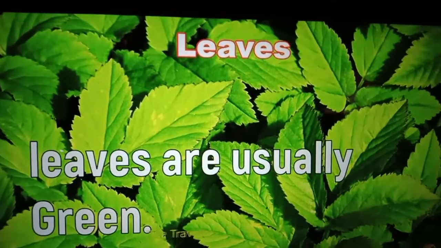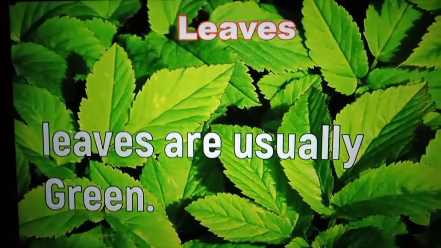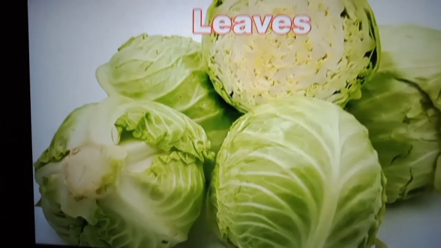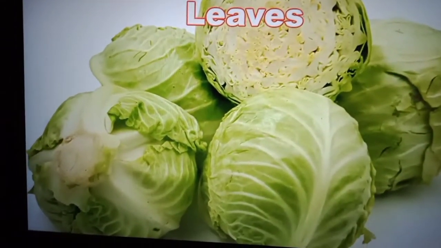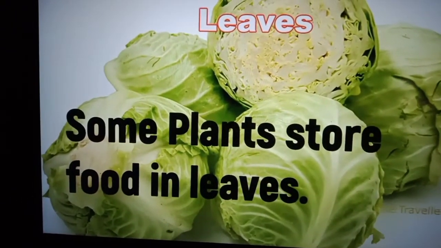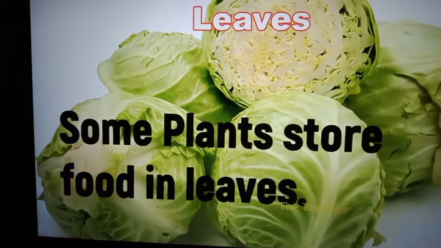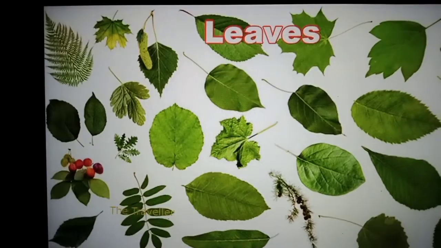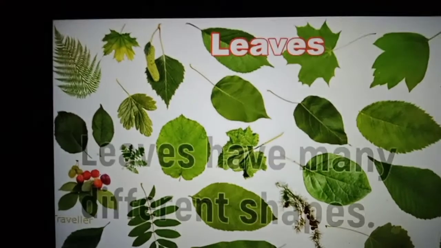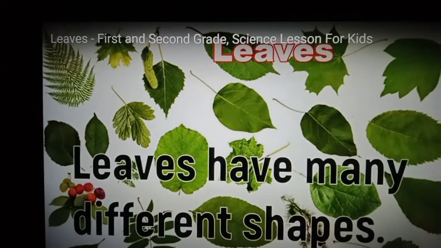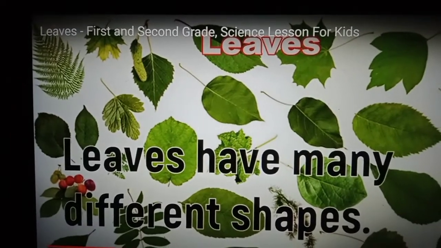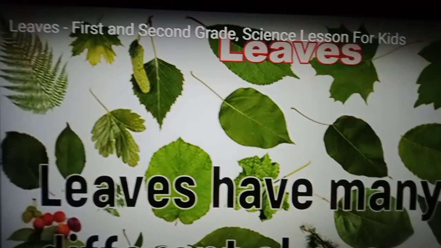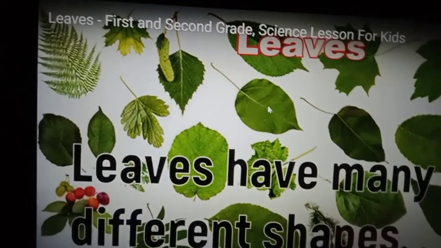As you observe, leaves are usually green in color, but still you can find different colors of leaves in some plants like crotons, as I already told you, right? And look here, some plants store food in leaves. I will tell you about that in my next class. And look here children, leaves have many different shapes, right? As I already told you. Look here, there are so many different shapes.